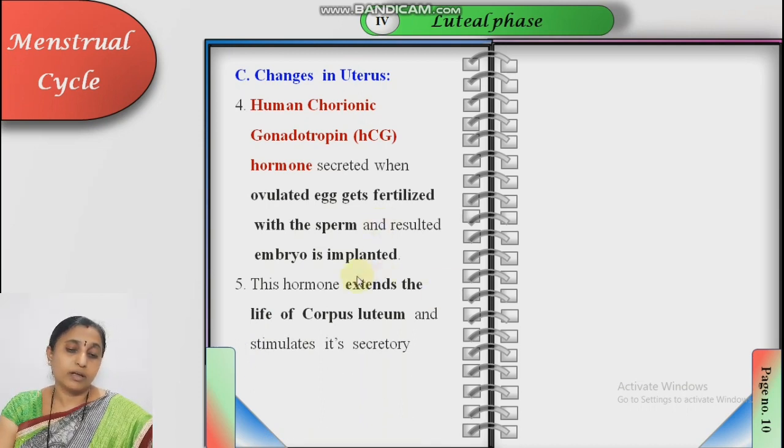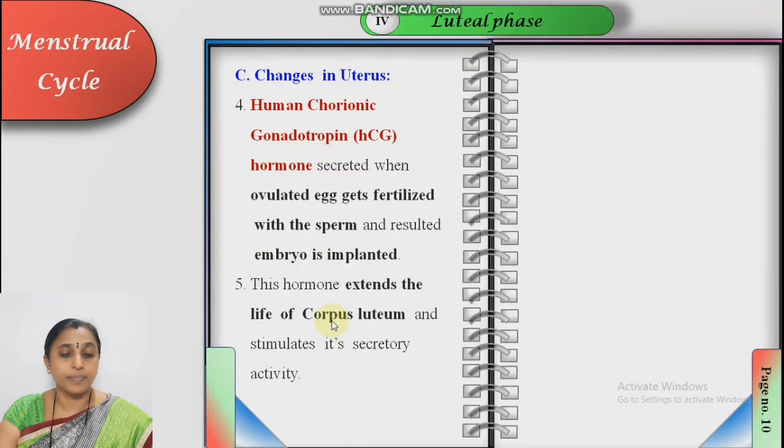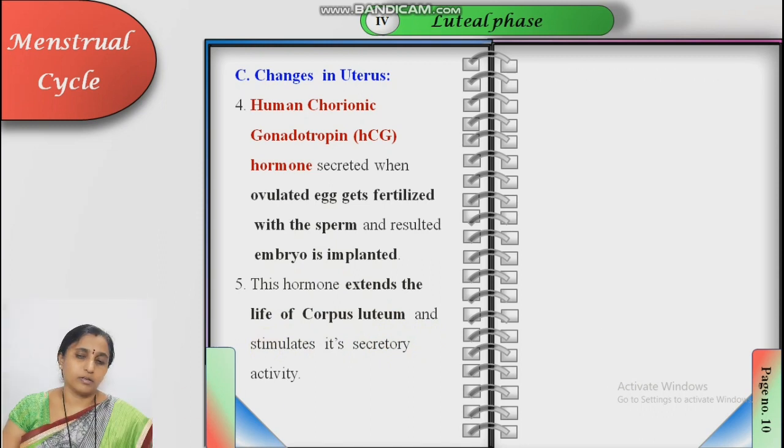This hormone extends the life of the corpus luteum. If this hormone is not secreted in sufficient amount, then the corpus luteum is not functional. Maybe abortion takes place. This hormone extends the life of the corpus luteum and stimulates its secretory activity.